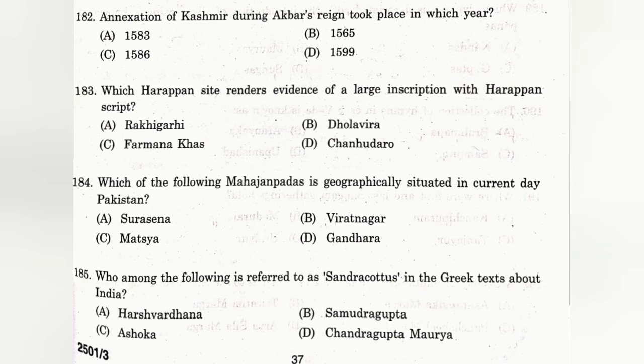Question number 182. Annexation of Kashmir during Akbar's reign took place in which year? The answer is C. 1586. In the year 1586, after defeating the local ruler, Yusuf Shah Chak.